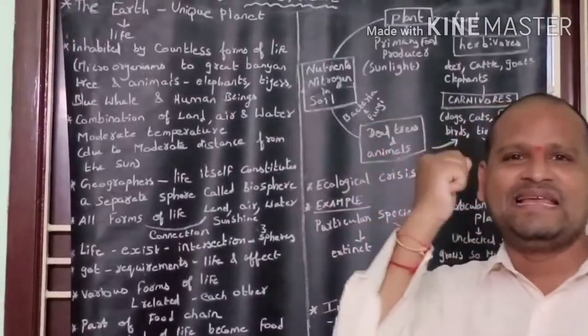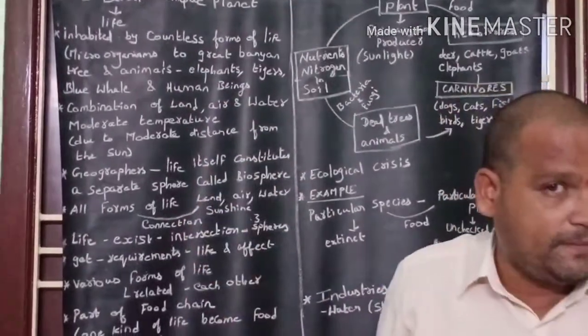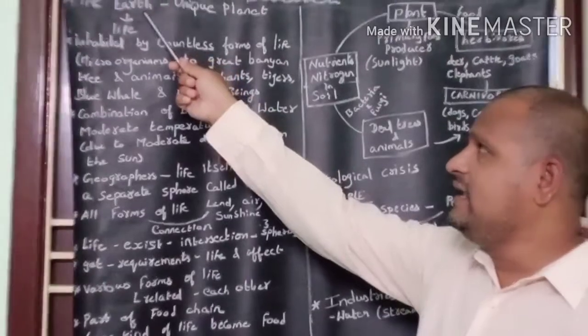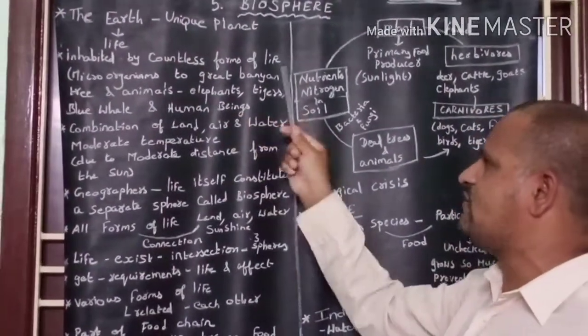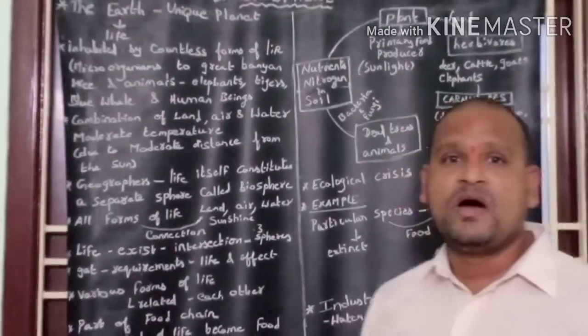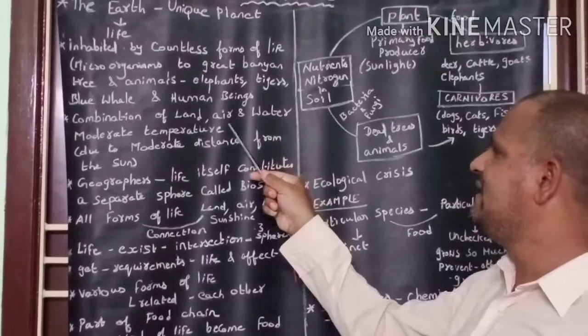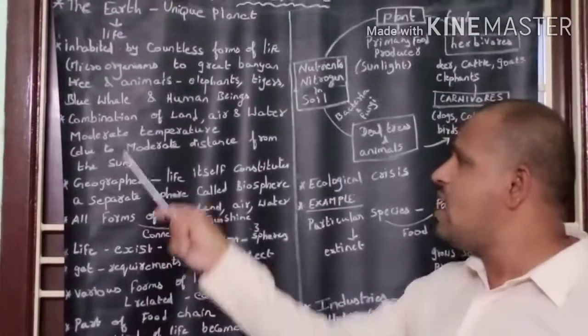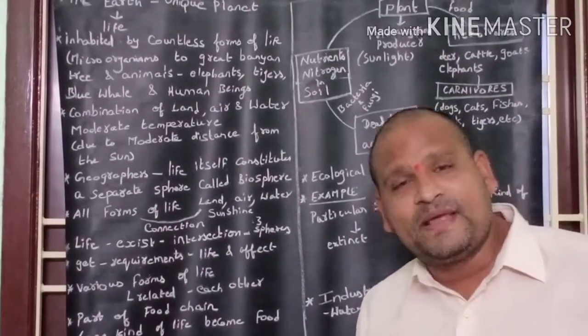Why does Earth have life inhabited by countless forms of life? Because Earth has a combination of land, air and water and a moderate temperature. Why does Earth get a moderate temperature?